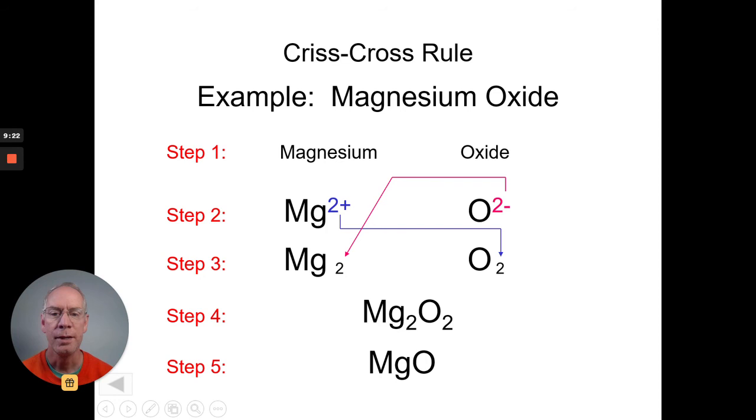Now, if you get the same charges for both of the ions, you can go directly to step 5 and just put those together. Okay? If you didn't recognize they have the same charge, then go ahead and do the crisscross. The 2 from the magnesium comes down for the subscript after the oxygen, and you write MgO2. But you have to remember, these always get reduced to lowest terms.